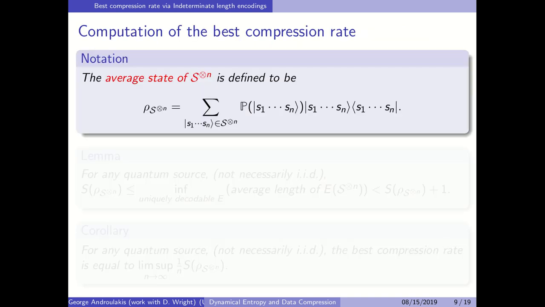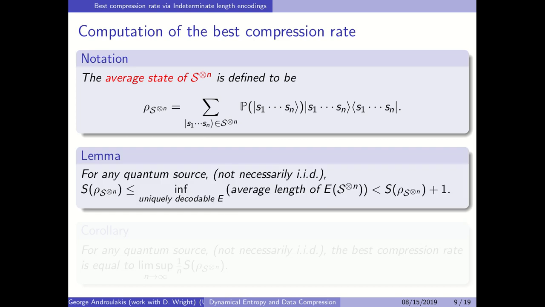So now, how do we compute the best compression rate? We take the average state of S to the tensor n, we compute the von Neumann entropy of the average state of S to the tensor n, and this is close to the infimum of the average length of E of S to the tensor n. The infimum over all uniquely decodable encodings is close up to distance 1.